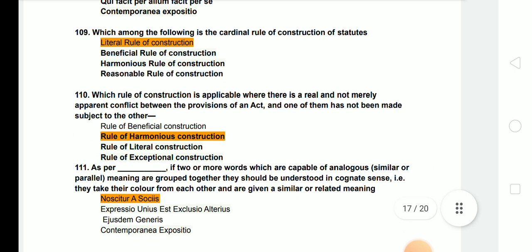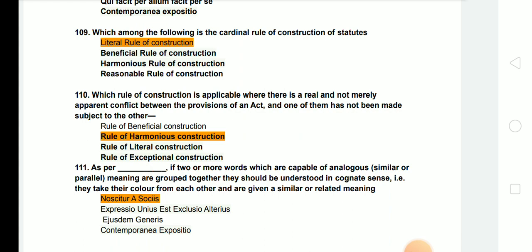Next is, as per the dash maxim, if 2 or more words which are capable of analogous, similar or parallel meaning are grouped together, they should be understood in a cognate sense. They take their color from each other and are given similar or related meaning. So as per the maxim of noscitur a sociis, this is the meaning of this maxim, that if 2 words are capable of similar meaning, then they should be understood in a cognate sense.